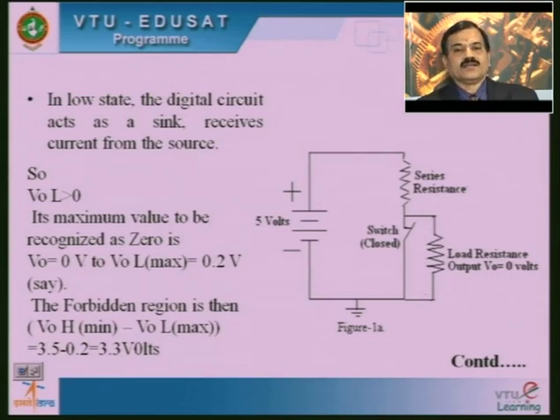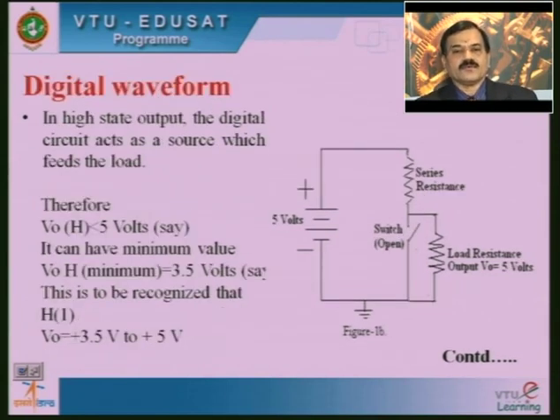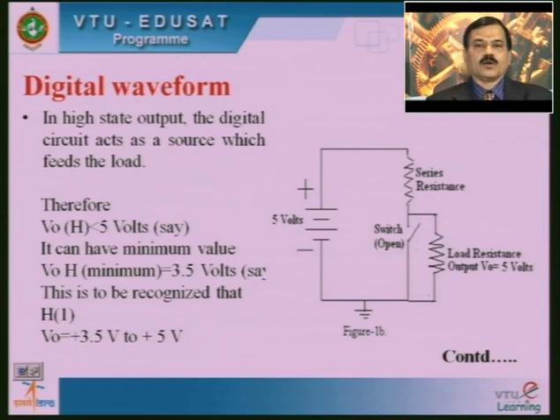So whenever the switch is open, what happens? The load current will start to flow, and the series resistance drop will be a small amount, maybe around 1.5 volts. Because of that, the load gets 5 volts minus the 1.5 volt drop at the series resistance. Hence V0H minimum may be equal to 3.5 volts.